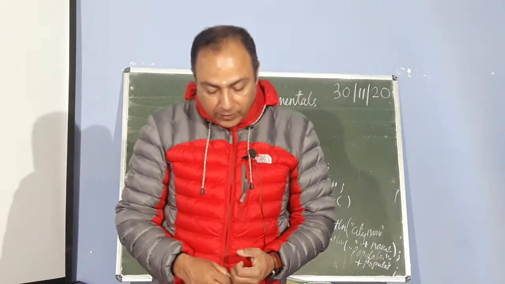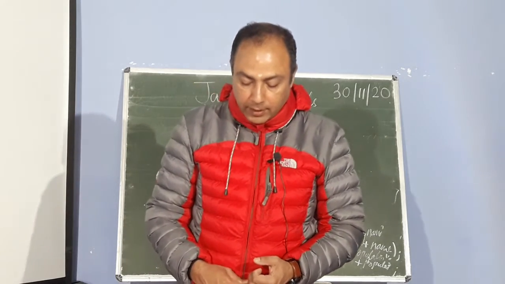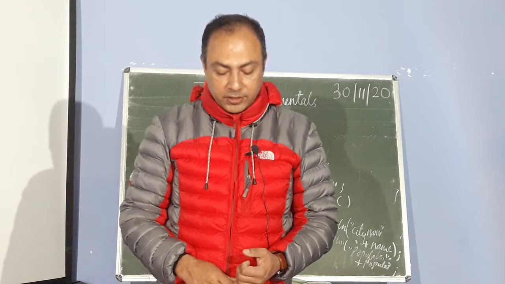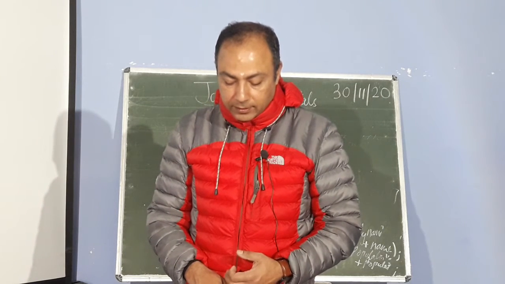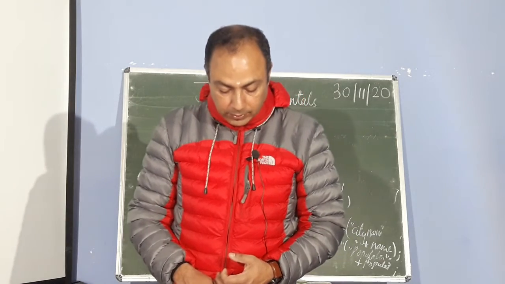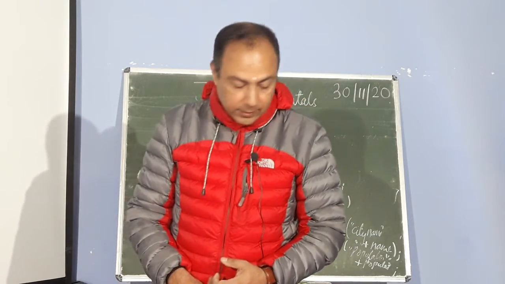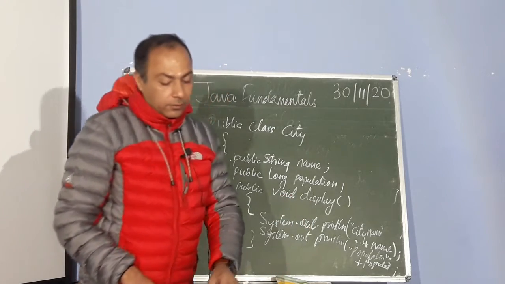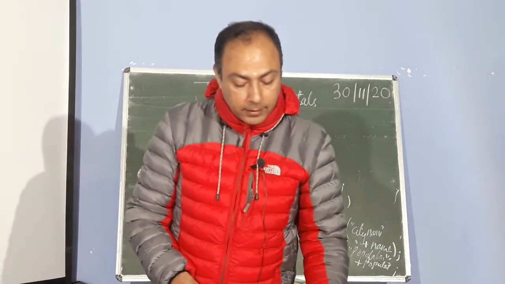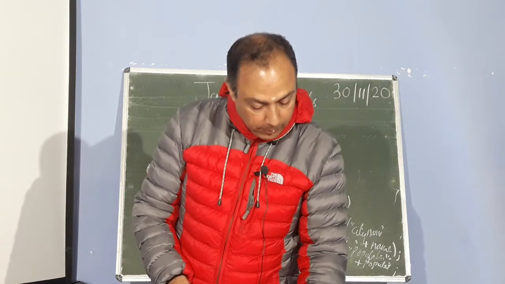In Java, you define a class method in the body of the class that implements such behavior. Typically, you declare the class method after its variables in the class body, although that is not required. So, method declarations. Here we have declared a display method, and we can also use the method in the program by calling it.